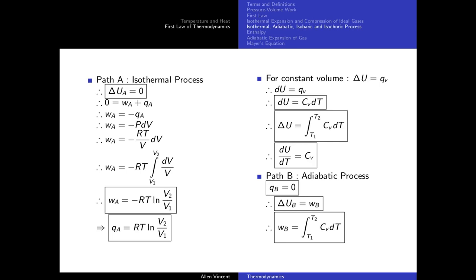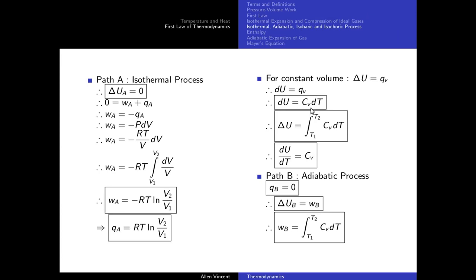So the heat associated to the change in internal energy can be associated with Q, and at constant volume it's going to be QV. Now for differential change in internal energy, it's going to be dU is equal to QV. Now remember, what was QV? In our discussion on heat and temperature, we had come up with an expression like this.